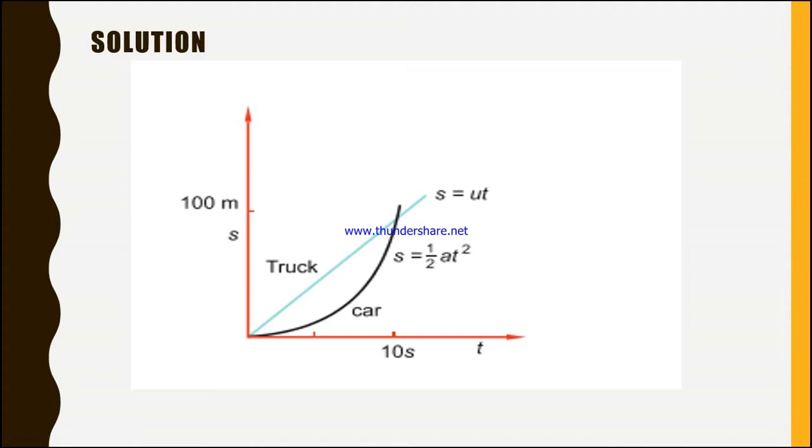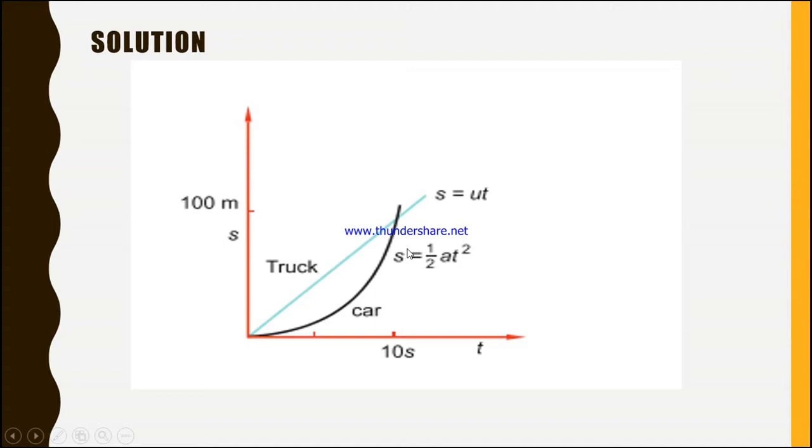But we can also take the time from both equations. For the truck, the time becomes s over u. For the car, the time becomes the square root of 2s over a. So equating the time equations, we can insert t equals s over u into this equation, and we will obtain an equation which is based on s, a and u.